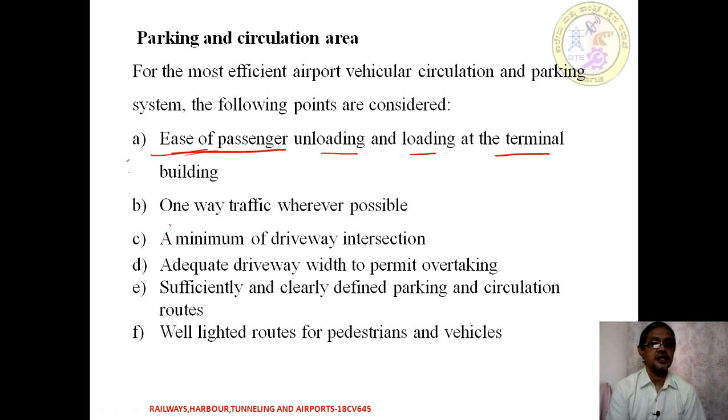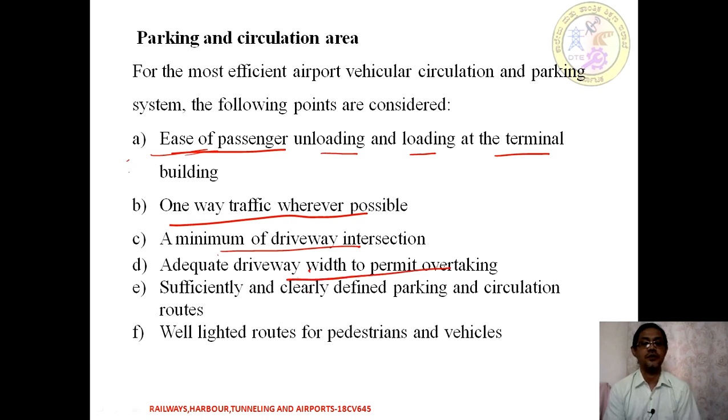One-way traffic is going to be preferable wherever it is possible, and we need to have a minimum of driveway intersections. We should not have more intersections, as they cause delay. The driveway should always have fewer or minimum intersections. Then adequate driveway width to permit overtaking. So it should not be a narrow one. The driveway width should always allow overtaking. It means a minimum of 2 lanes has to be provided with sufficient width to cater to the traffic. Sufficiently and clearly defined parking and circulation routes.